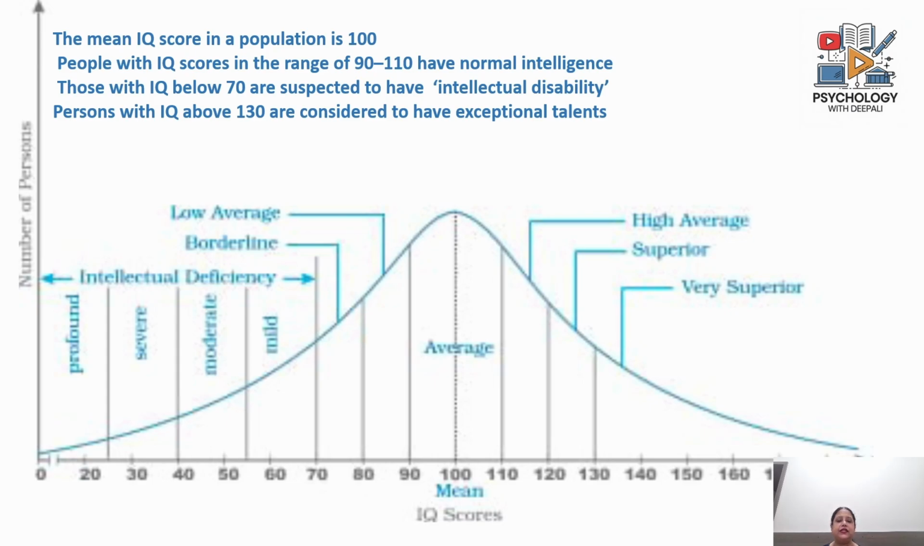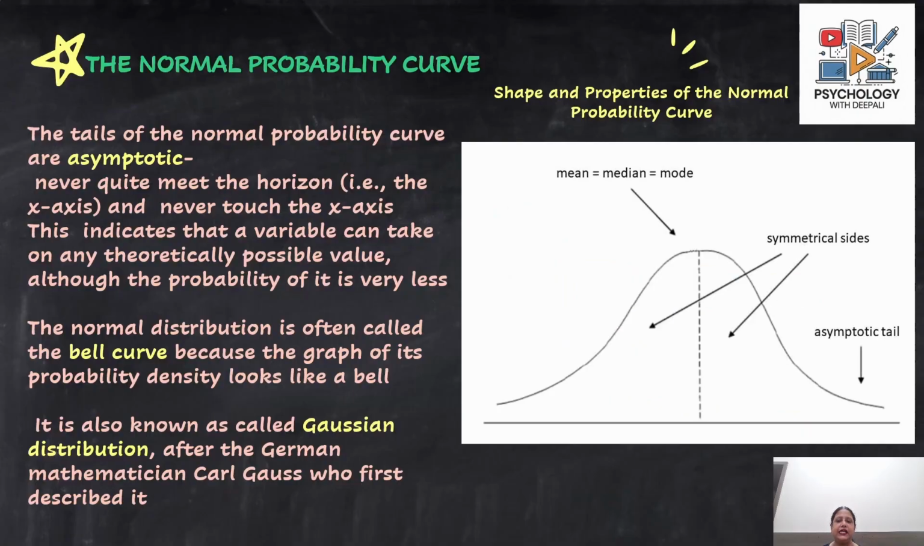So you have categories of average, high average, superior, very superior on the upper side, and on the lower side you have average, below average, then borderline, and then intellectual deficiency, which again has 4 categories of mild, moderate, severe, and profound. So the normal probability curve that we just saw has tails, that is the two ends of the normal probability curve. They are said to be asymptotic.